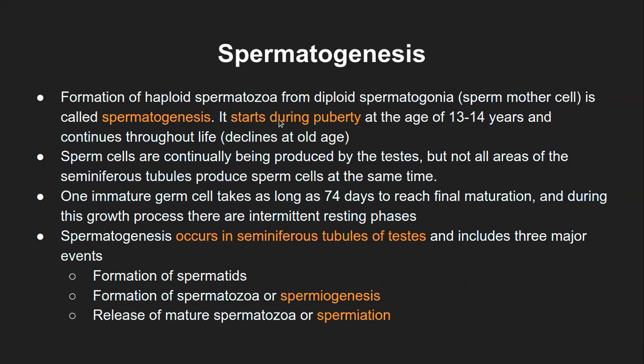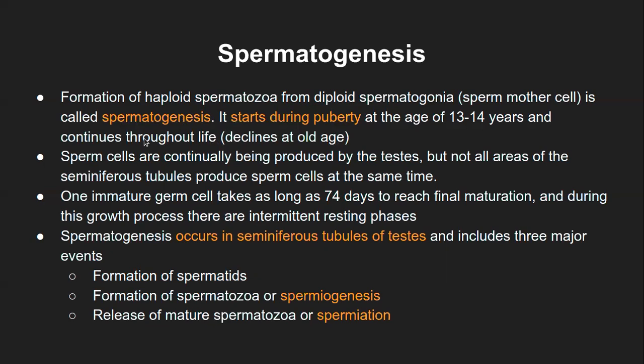In case of male, the spermatogenesis process will start during puberty, and we will see how it is different in case of female, which is a very interesting fact: in females it starts in the developmental stages of the embryo itself and not at puberty. So in males, the gonads start the process of spermatogenesis during puberty, which is at the age of 13 to 14 years of the male individual, and it continues throughout life.